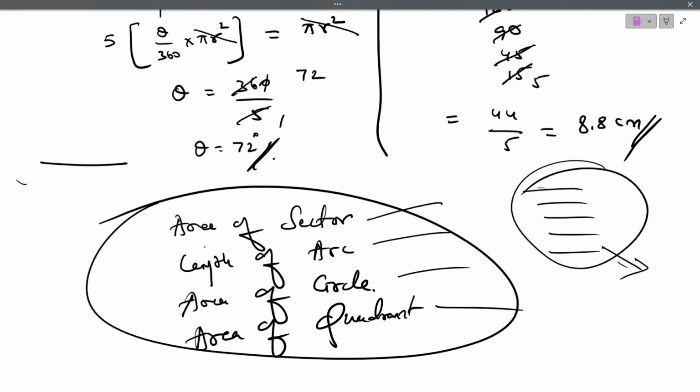They will ask you in different scenarios to find the solution, but you have to remember these four cases. And one problem we have seen was based on the number of revolutions of the minute hand, the clock hand. I think even that problem is simple. So this is the end of the session, areas related to circles.